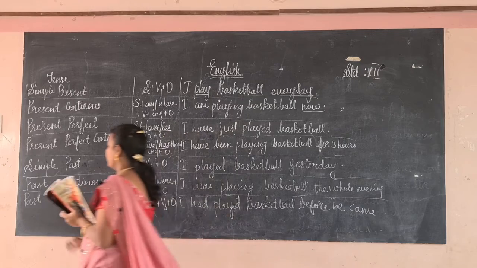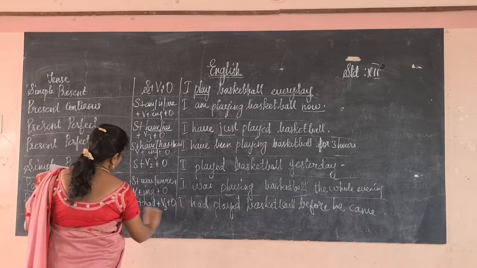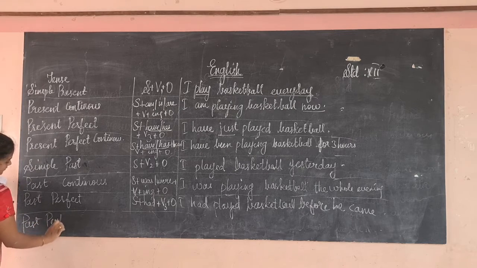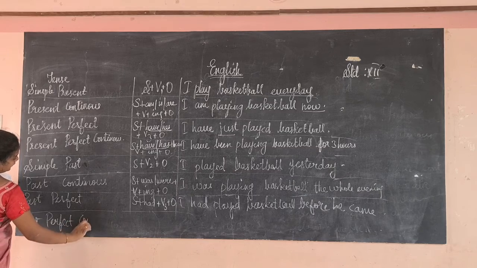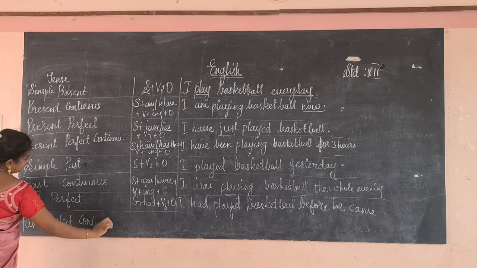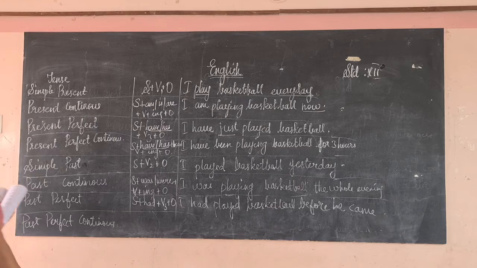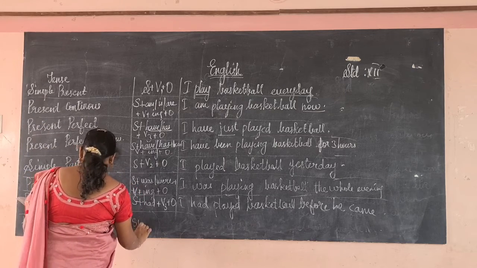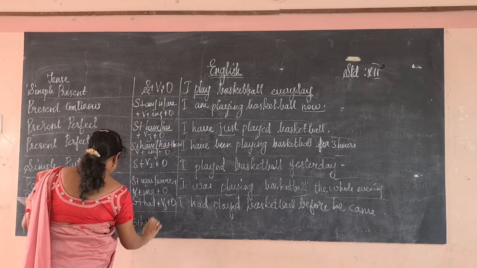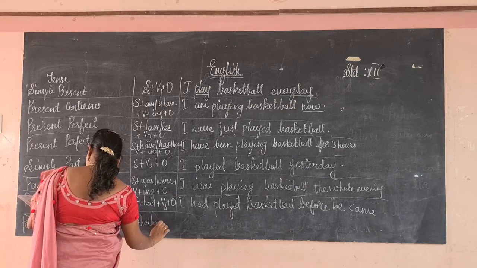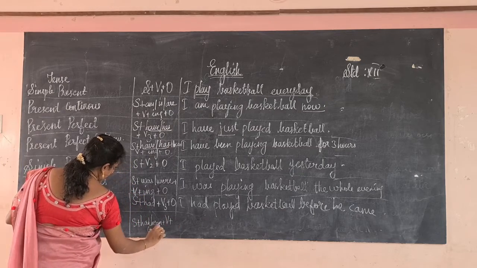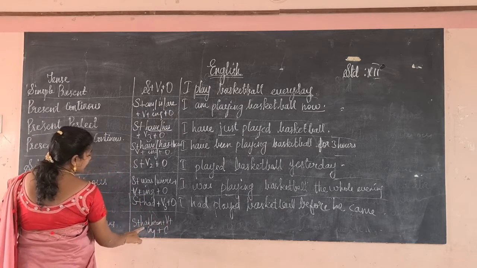Okay. Next, past perfect continuous. So here how should the form be, subject is there, then had been, same as what we followed in the present tense. There we have two options, have or had, here only had.